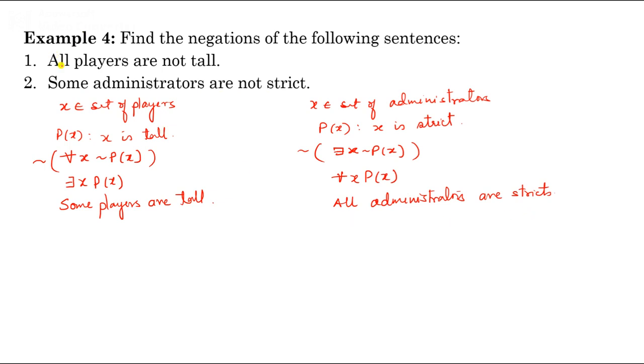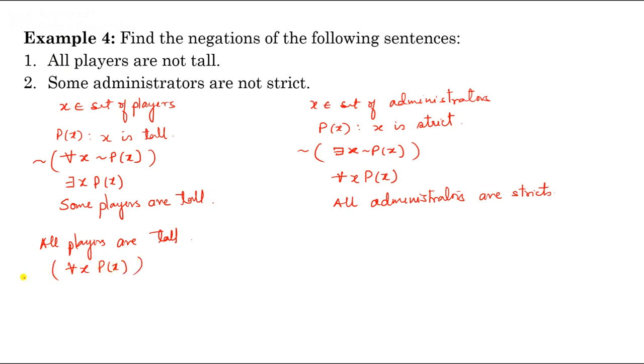Similarly, if I have to find the negation of all players are tall. Suppose I have to find the negation of this sentence. So for this I can write for all x px.